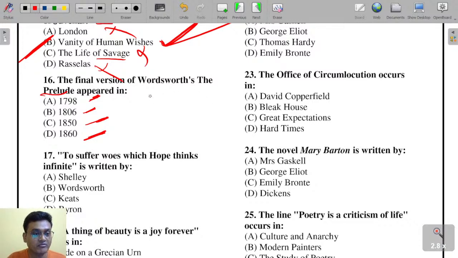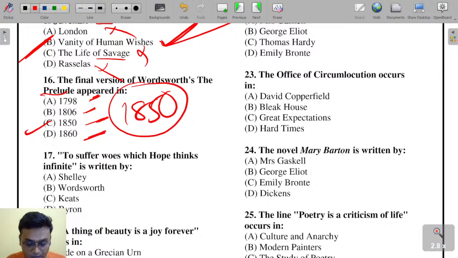The final versions of Wordsworth's Prelude appeared in 1850. Prelude is actually an autobiographical poem.